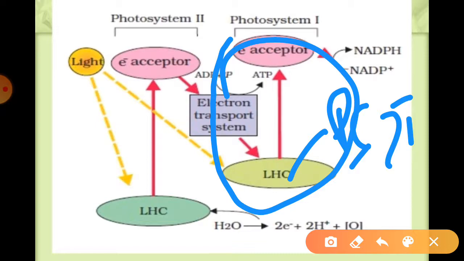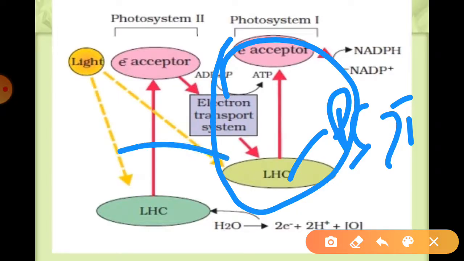The cyclic phosphorylation takes place in the stroma lamellae of the chloroplast, because the stroma lamellae does not possess the enzyme NADP reductase, for reducing NADP ions to NADPH, as we see during photosystem second. Thus the excited electron in cyclic photophosphorylation does not pass on to the NADP ion, instead it gets cycled back to the PS first complex.